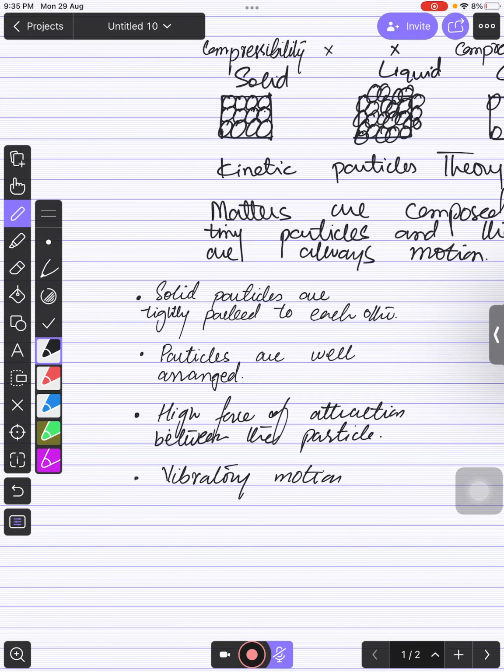Yes sir. Very good. And why do liquids have a different shape? If someone asks you, you can simply say that liquids can change their shape because the particles are not well arranged. Even though they are closely packed, they are not arranged. They can move throughout the liquid. That is why they can change their shape, right, bacho?